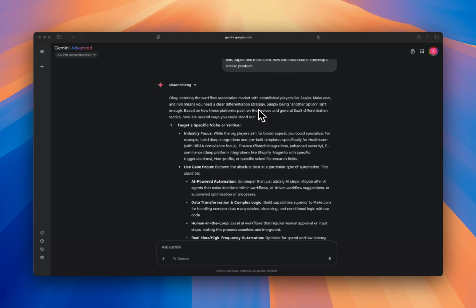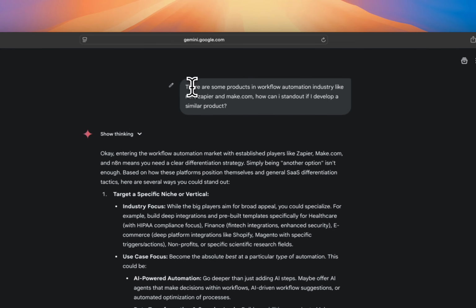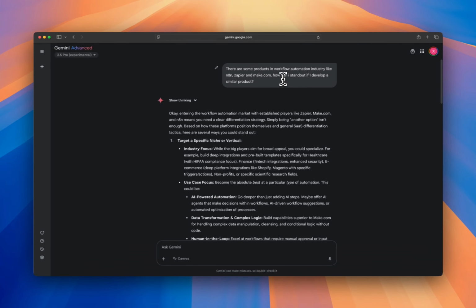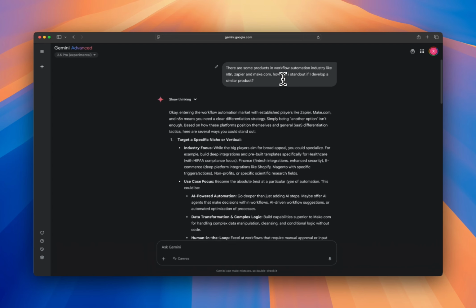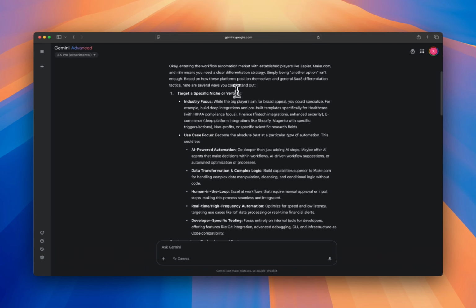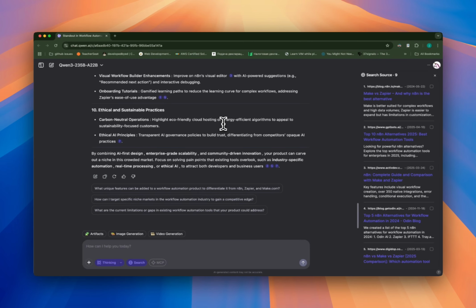So we're going to start with a simple prompt, as you can see here. I'm simply asking, there are some products in the workflow automation industry like n8n, Zapier, and Make.com. So how can I stand out if I develop a similar product? This is Gemini by Google, and we're going to analyze the answers. But for now, let's go back here.